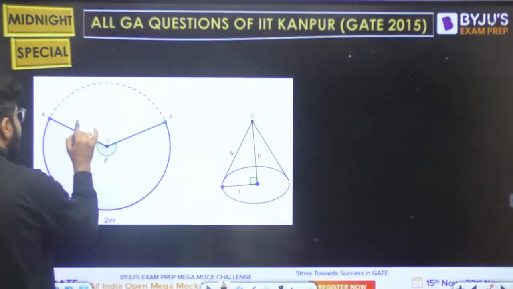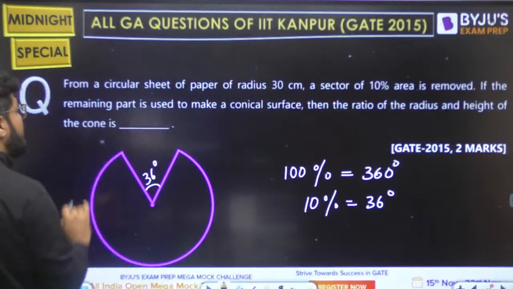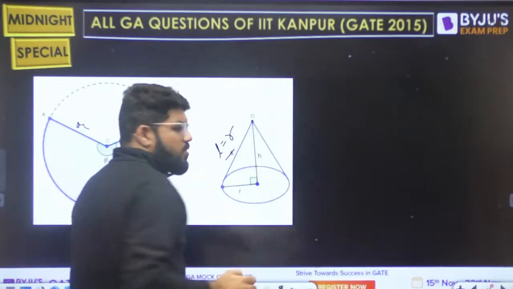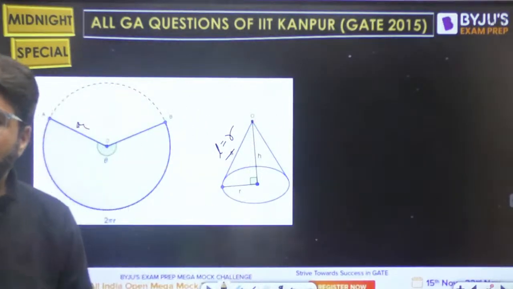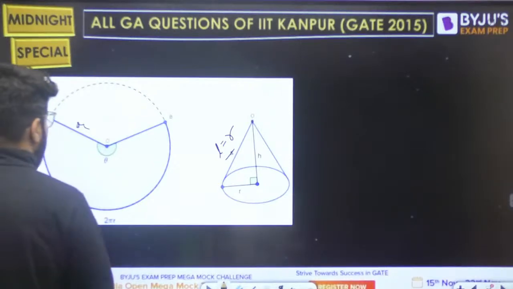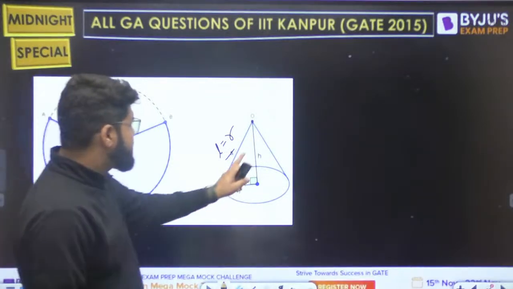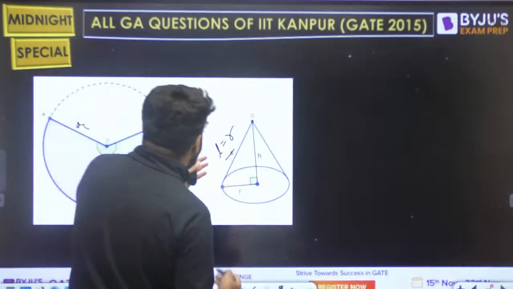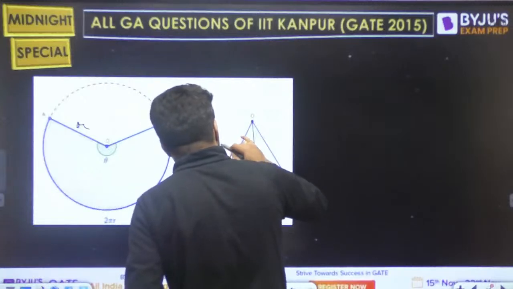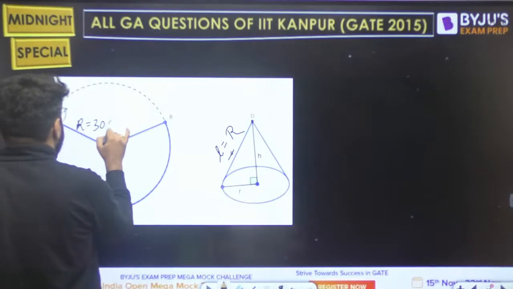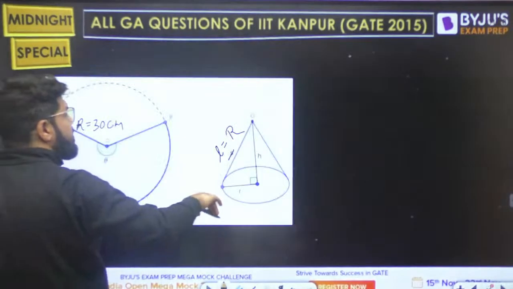Let's say this is the radius of the circle. The radius of the circle given is 30. That radius here will actually become the slant height, because when you join, that becomes the slant height of the cone, and that is equal to R. This is known to us. What is the ratio of the radius and the height? This is small r, तो इसको हम capital R बोल देते हैं. So the slant height is equal to capital R, where capital R is known to us, 30 centimeter, because the radius of the circle is 30 centimeter.